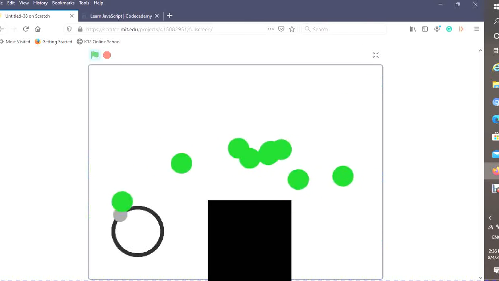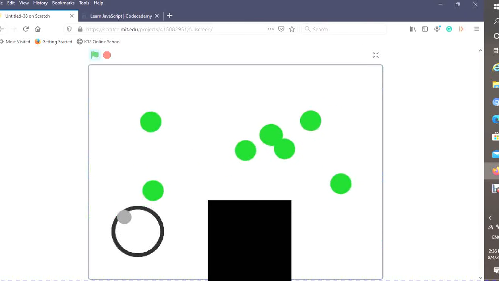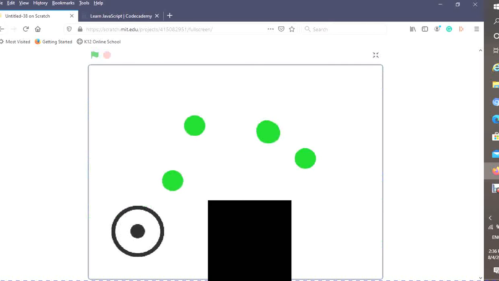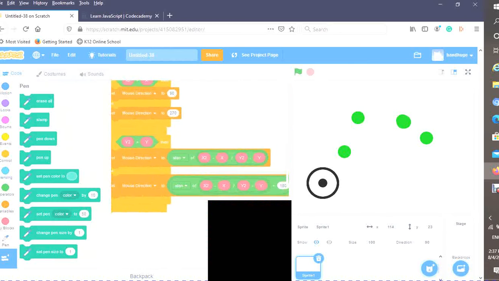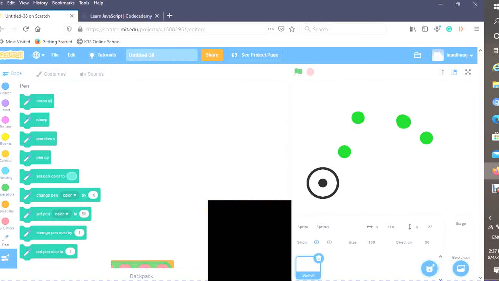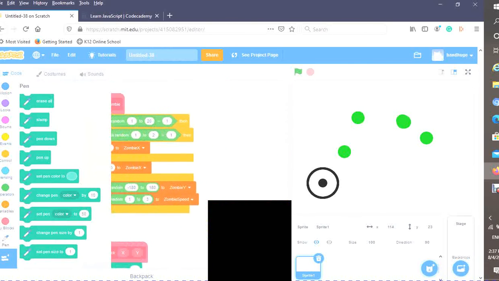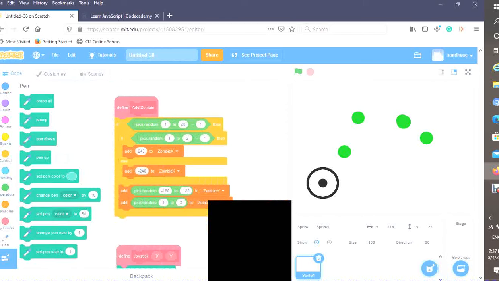This is a lot of zombies. Oh, that is way too many zombies. Now I'm probably going to divide their speeds by 10. So I'm going to add pick random 0.1 to 0.3. And these will also give us decimals.